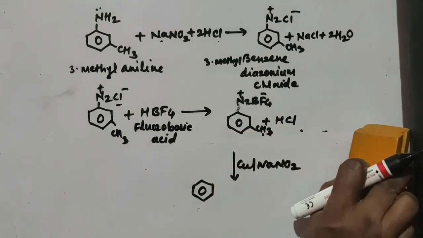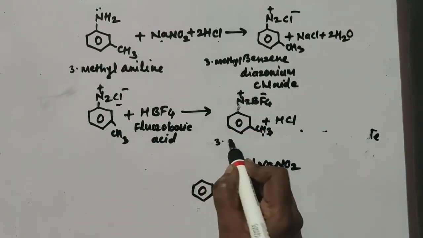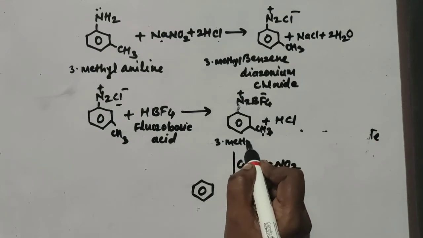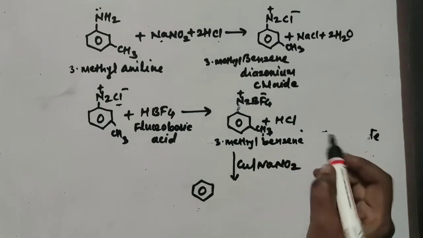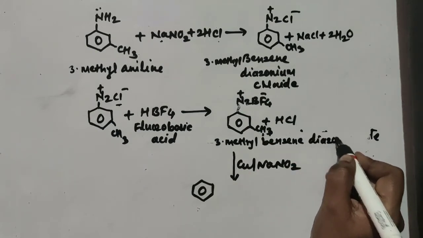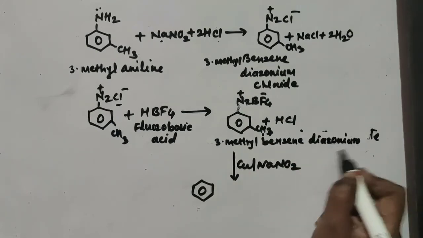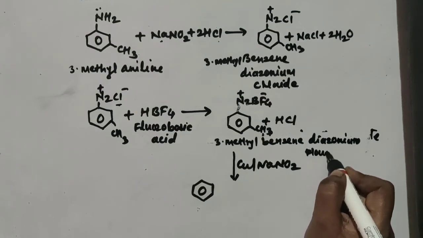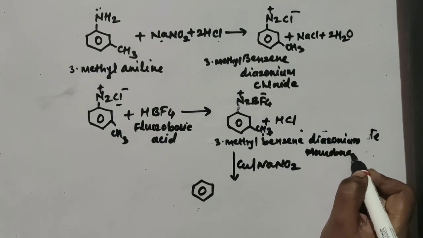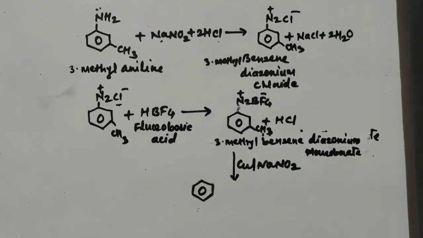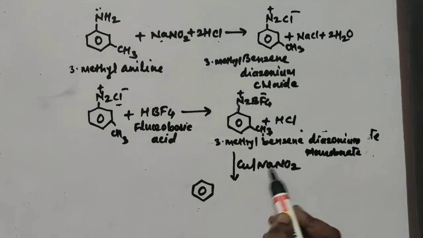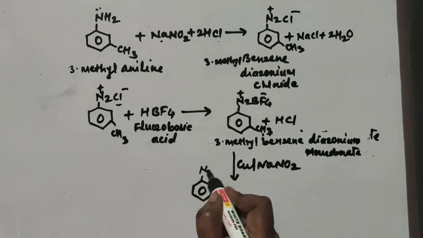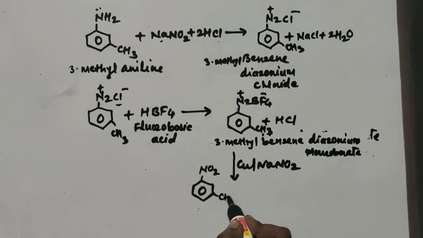I'll write the name again, 3-methyl benzene diazonium fluoroborate. I forgot to write the CH3 group there. So here there is a formation of what? The whole group is replaced by the NO2 group, and you will get C6H4 CH3 NO2.